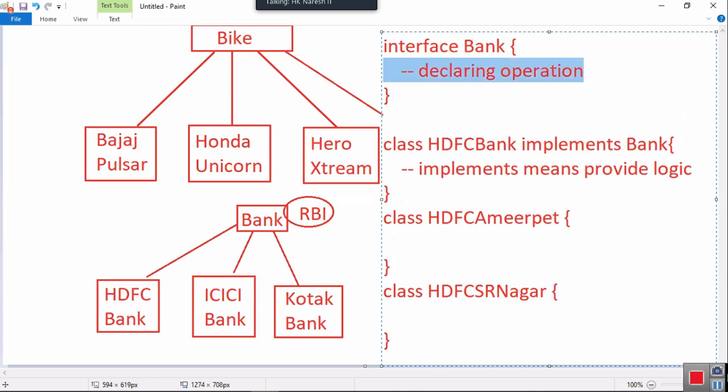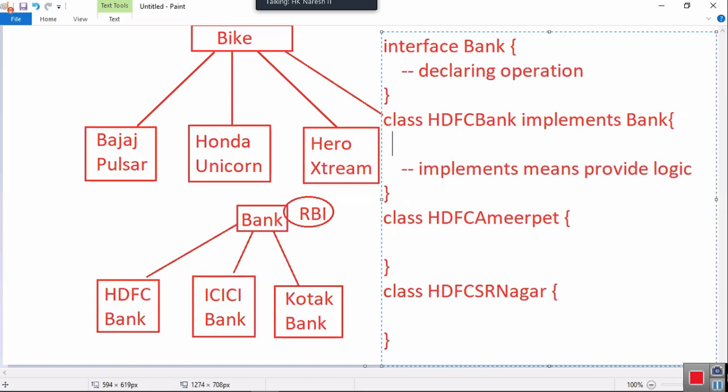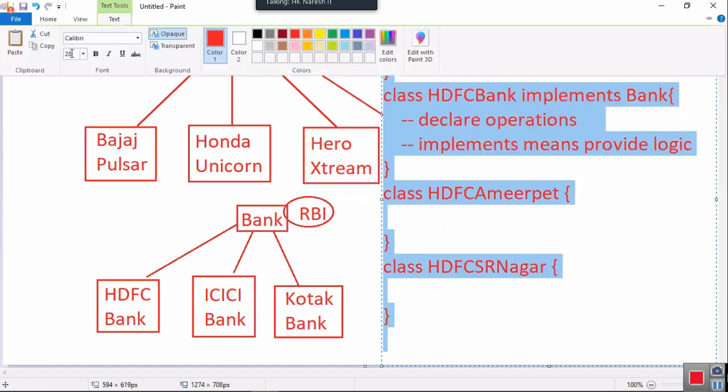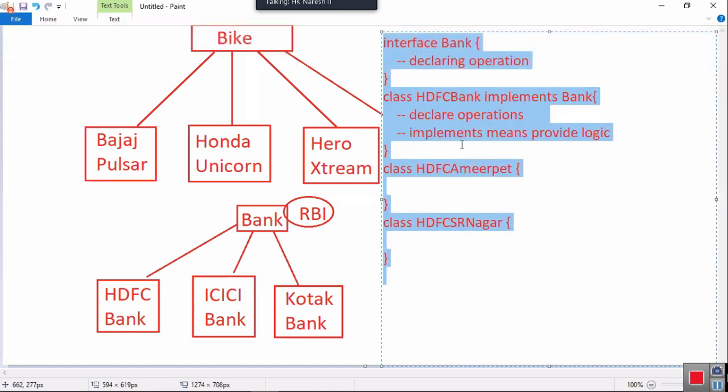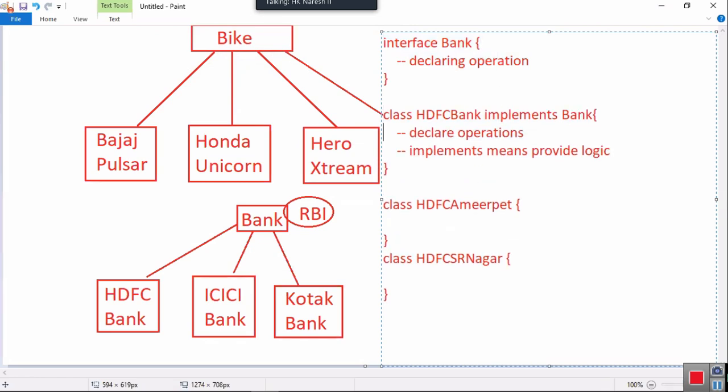Interface bank declares the operations. Now these operations are going to be implemented by HDFC Bank. Tell me, HDFC Bank also will create some rules for its branches, right? HDFC Bank again creates some rules for its branches, some targets. That means it will also declare operations. Now HDFC Bank also will declare operations. Then tell me, how can you declare the operations? Some of the operations I want to declare, some I want to implement.